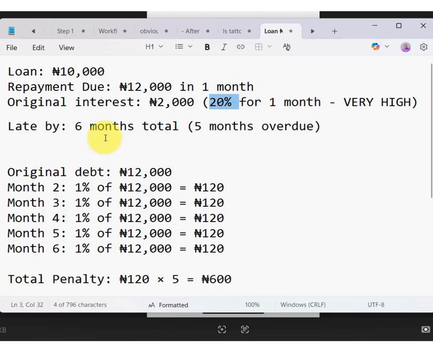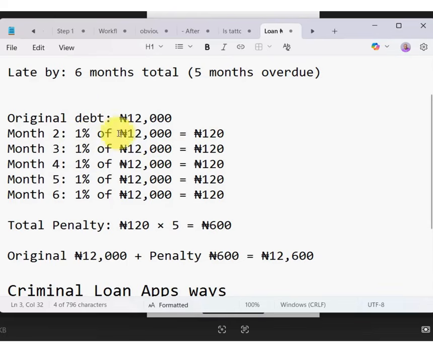Now, let's assume this person defaulted for about 6 months. Under normal condition, with this 10,000 naira being borrowed, this person is supposed to pay back in the first month. I want to explain the CBN policy now so that you get it and you stop this nonsense of paying loan apps. Original debt is 12,000, that is 10,000 plus 20%, which is 12,000 for the first month.